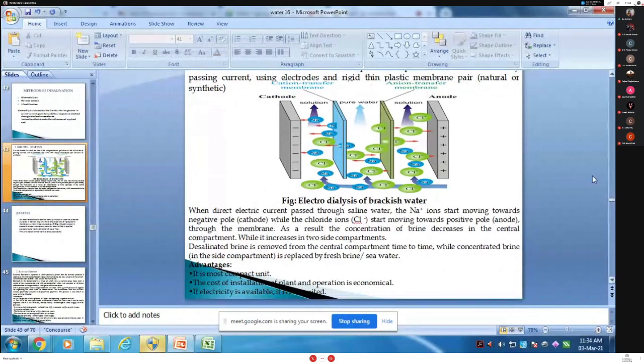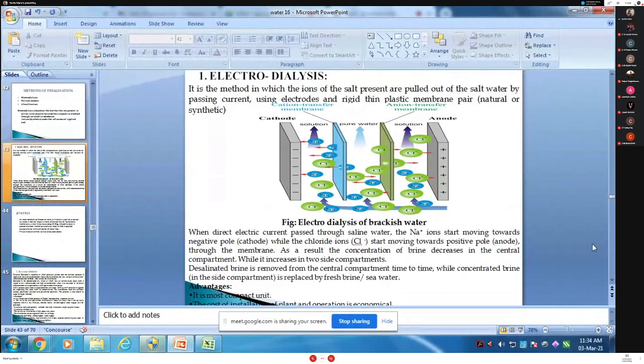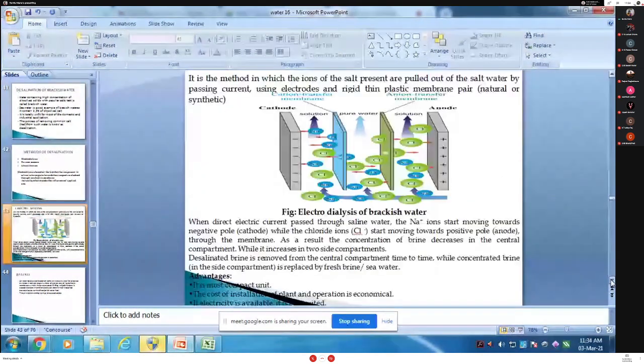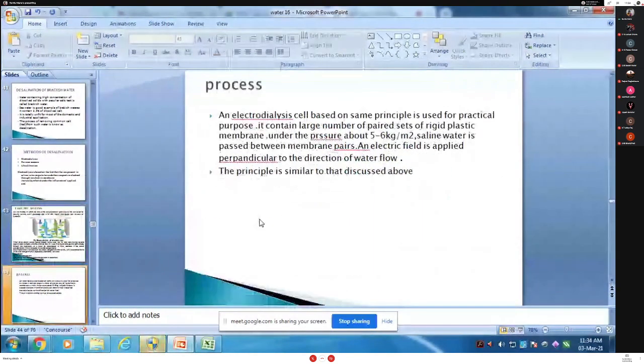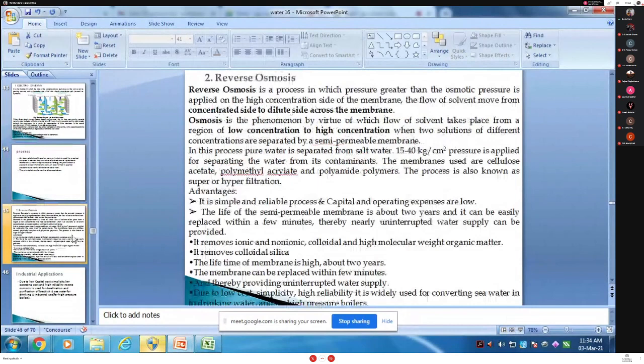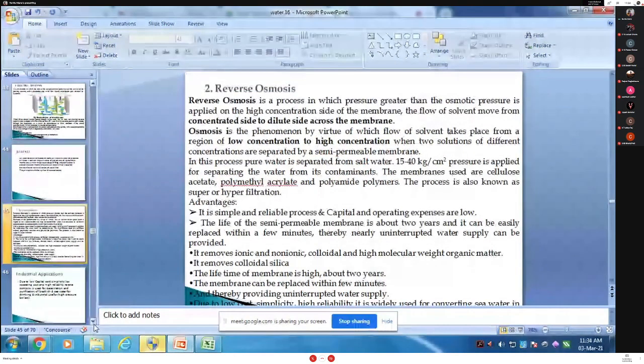Okay, then the second one, we will see the reverse osmosis. So what is meant by reverse osmosis?